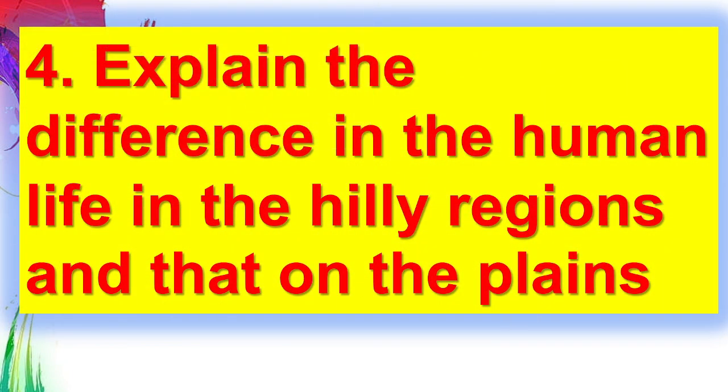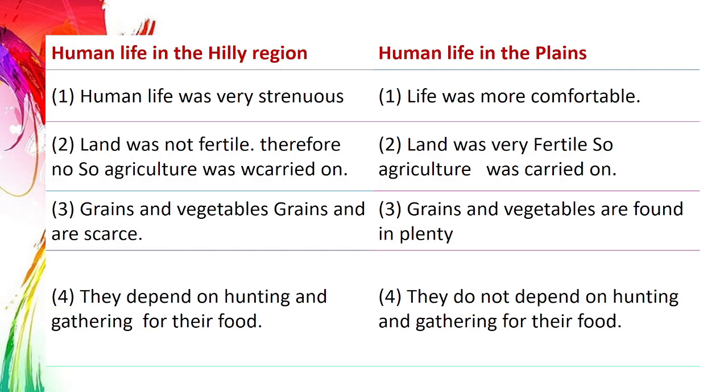Now next is the fourth question. Explain the difference in the human life in the hilly regions and that on the plains. So here, the difference of human life in the hilly region and human life in the plains. First point, human life was very strenuous in the hilly region.